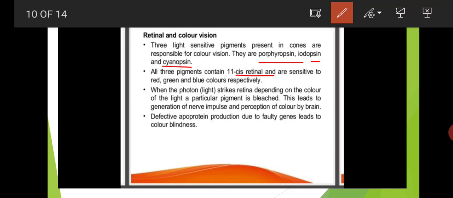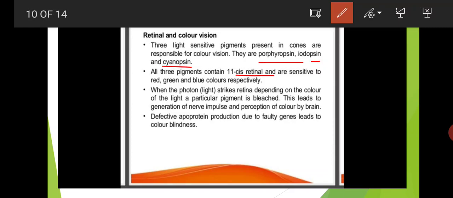When a photon strikes the retina, depending on the color of the light, a particular pigment is bleached. This leads to generation of a nerve impulse and perception of color by the brain.